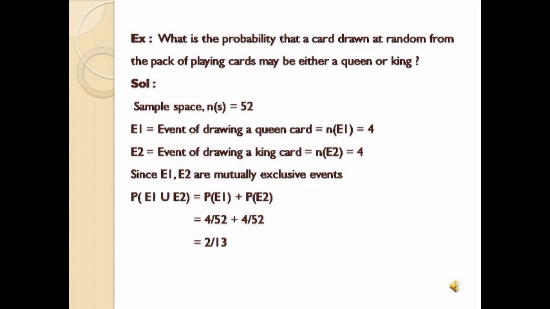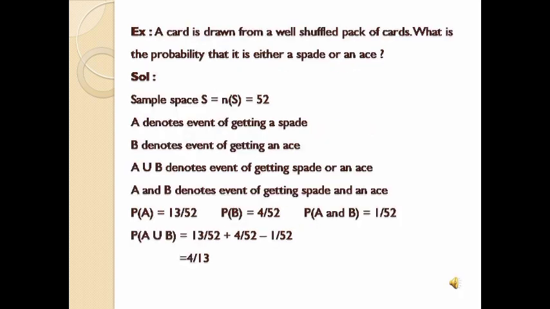This is about the example on mutually exclusive events. So now we have seen an example for mutually exclusive, and we'll see another example for mutually inclusive events. So see the example. A card is drawn at random from a well shuffled pack of cards. What is the probability that it is either a spade or an ace? So clearly it is representing OR, so it comes under the addition rule. So now we have to find whether it is mutually exclusive or inclusive.